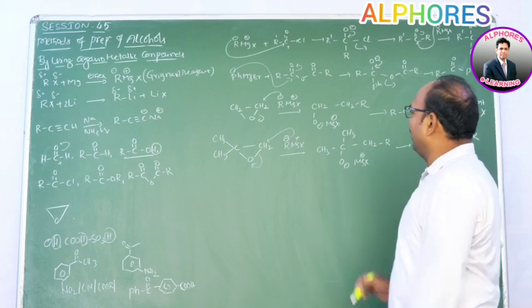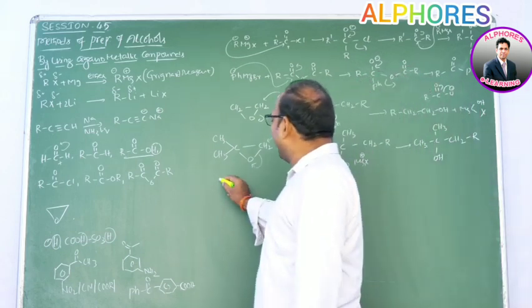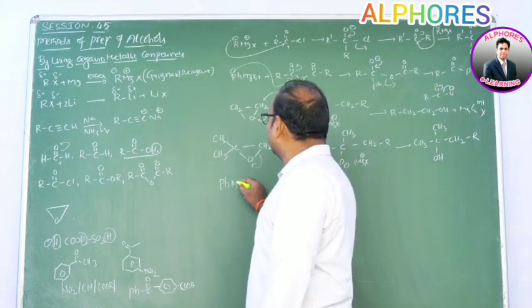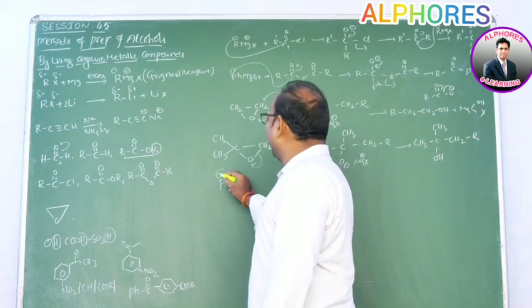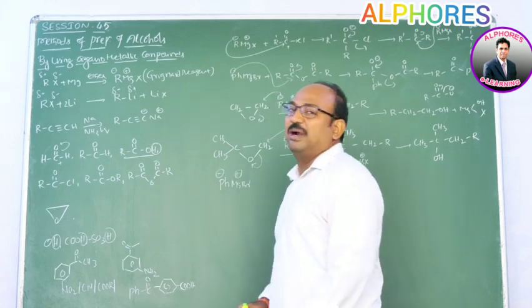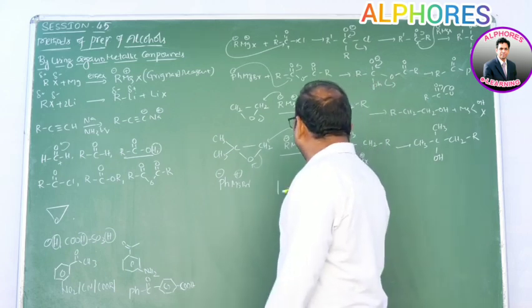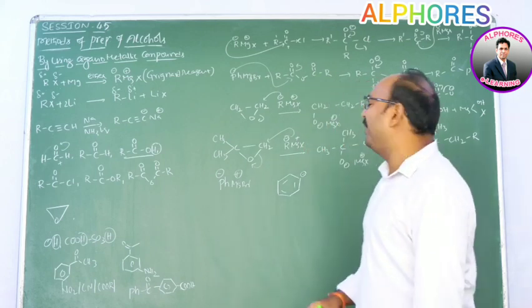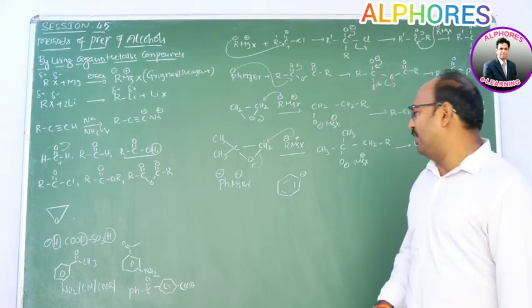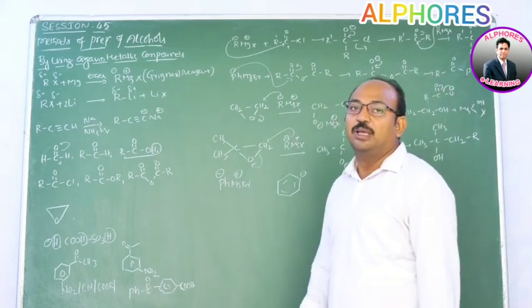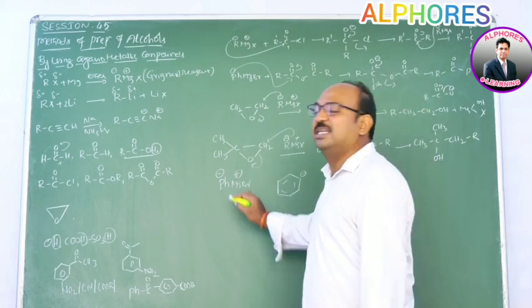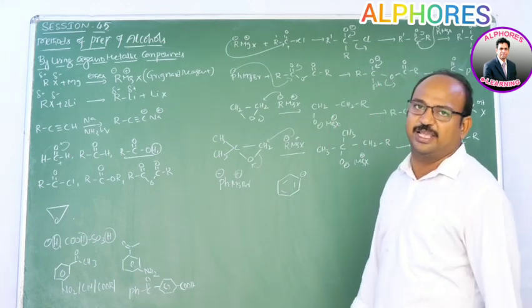Generally people get one doubt: when we consider phenyl magnesium bromide, you say Ph minus and MgBr plus. But while learning the stability of carbanions, we learned that vinylic and phenylic carbanions and carbocations are unstable. So the phenylic carbanion is unstable, yet you are saying Ph minus. Yes, but here free carbanion formation does not take place.